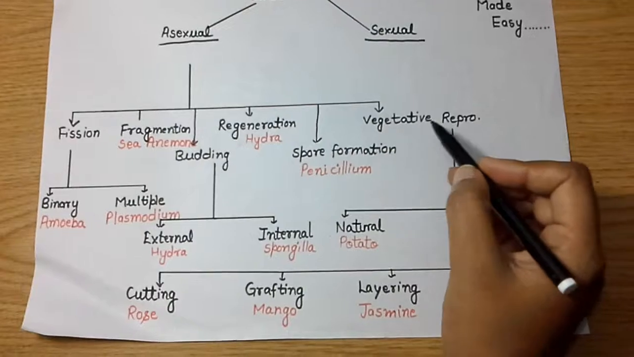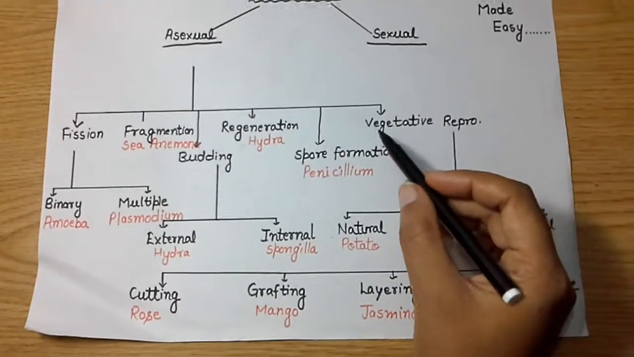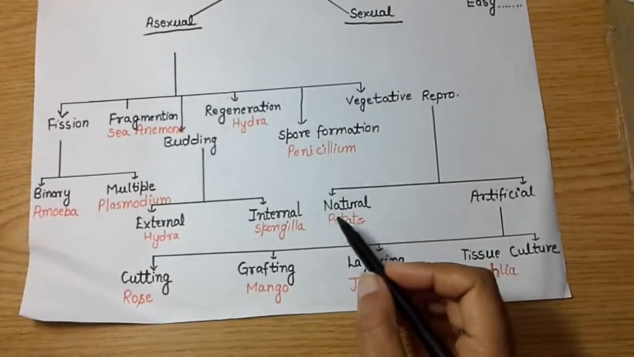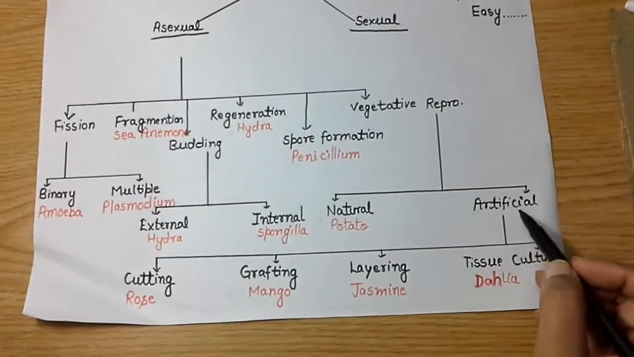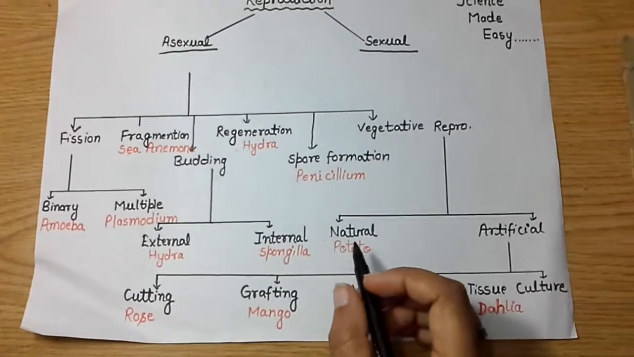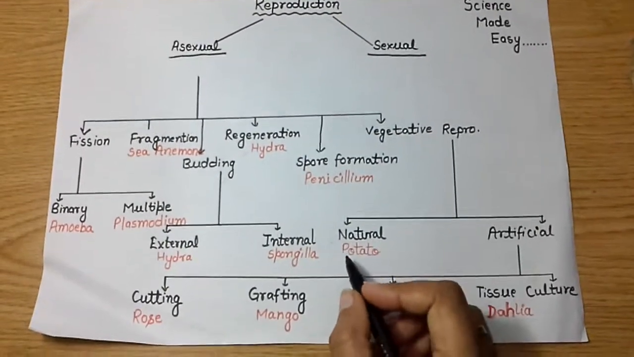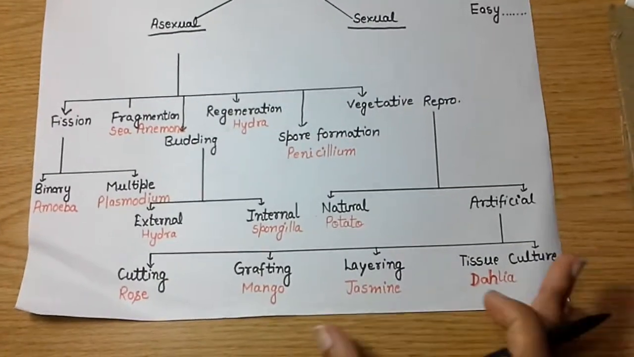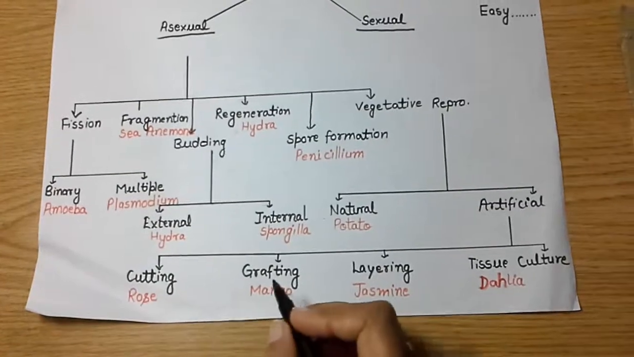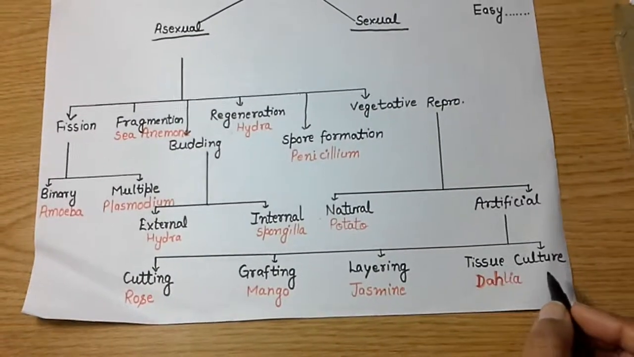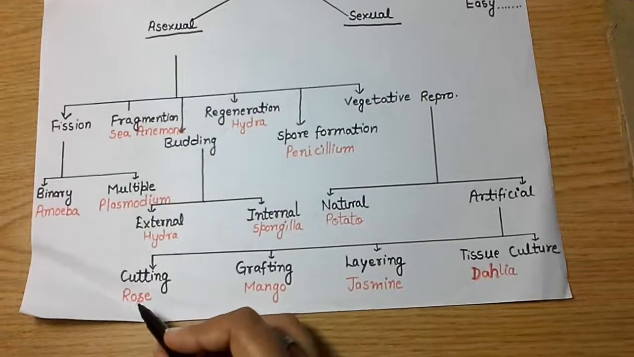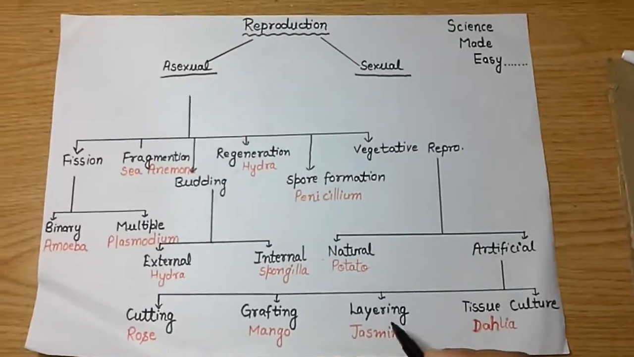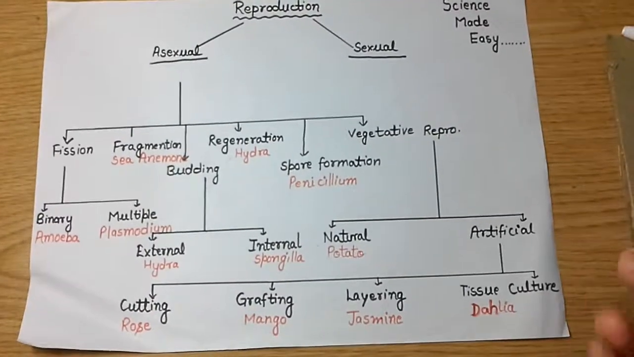Then comes the last type of asexual reproduction, vegetative reproduction. Vegetative reproduction may be natural or artificial in nature. Natural vegetative reproduction is found in the potato, while the artificial we can subdivide under four categories: cutting, grafting, layering and tissue culture. Cutting, for example, is used in rose, grafting in mango, layering in jasmine, and tissue culture in dahlia.